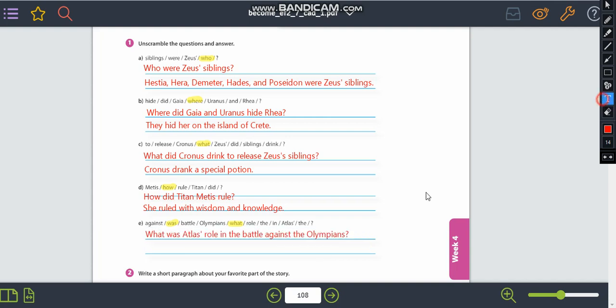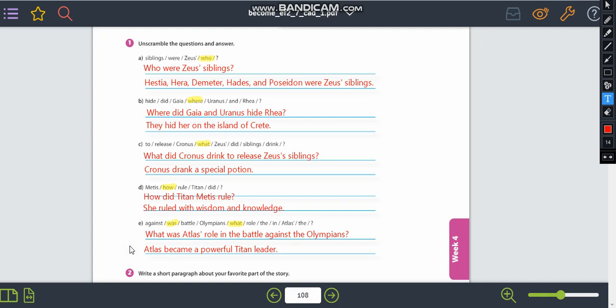And the answer is that he became a powerful Titan leader. So Atlas became a powerful Titan leader. Okay, this is the role in this battle. So Atlas became a powerful Titan leader.